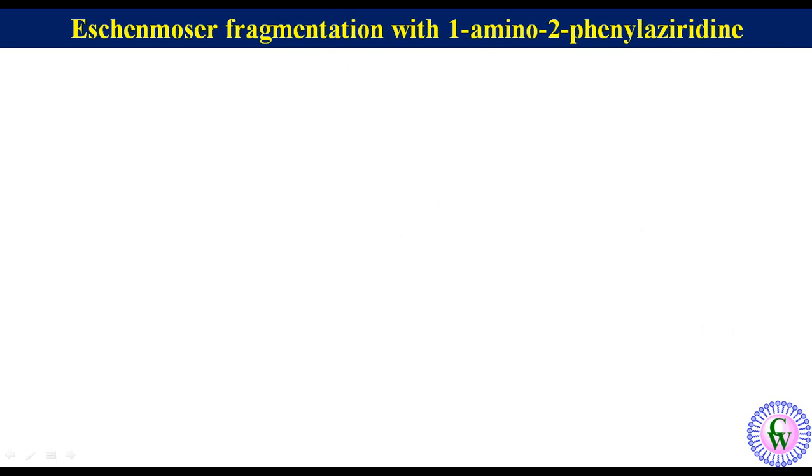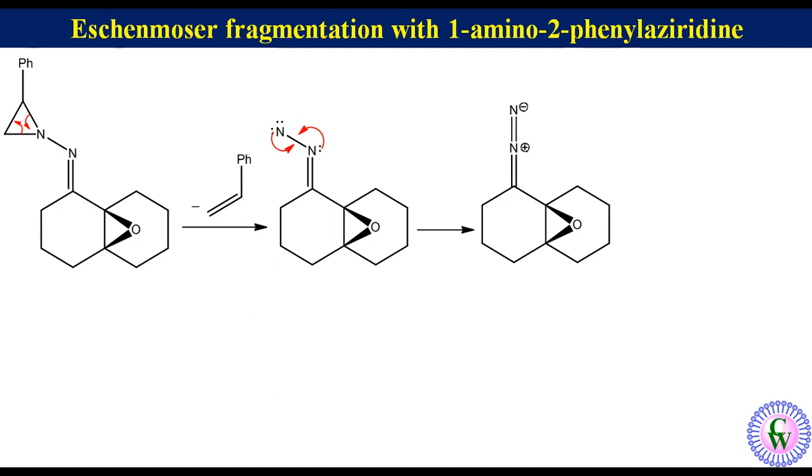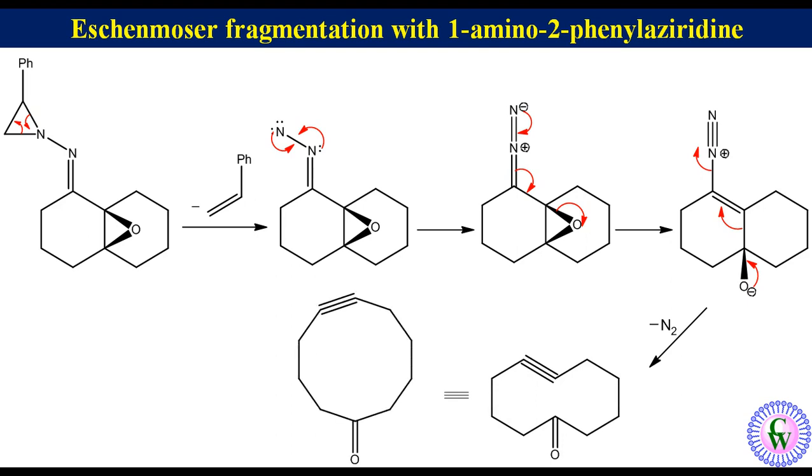Let's discuss how this Eschenmoser reaction occurs. Under heating condition, aziridine ring breaks, eliminating styrene to produce nitrene intermediate, which after the electronic rearrangement gives epoxy diaza intermediate. Electronic delocalization in epoxy diaza intermediate gives alkoxy diazonium intermediate, which eliminates nitrogen like this to produce Eschenmoser fragmentation product. If we draw it properly, it will look like this.